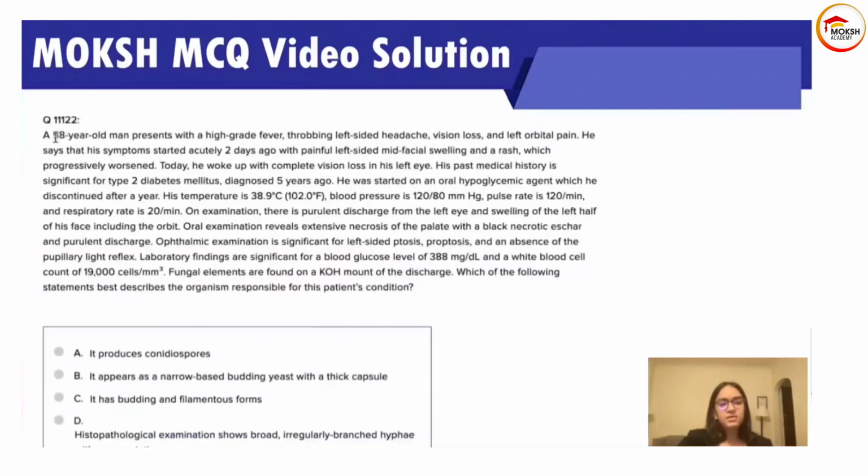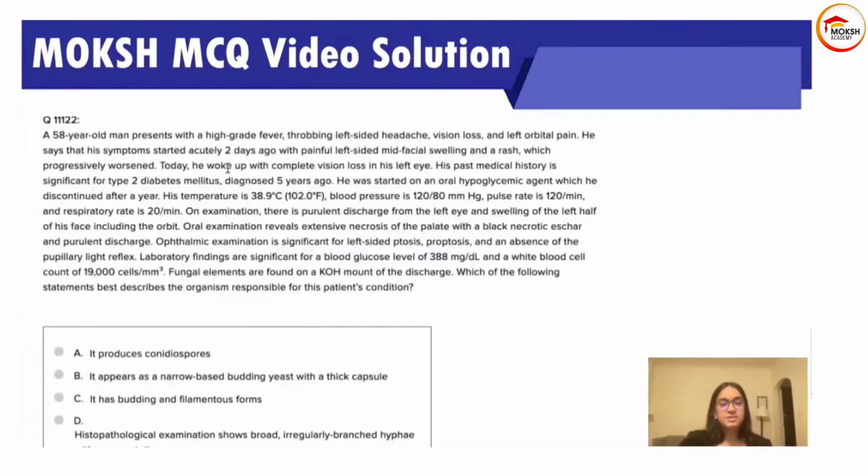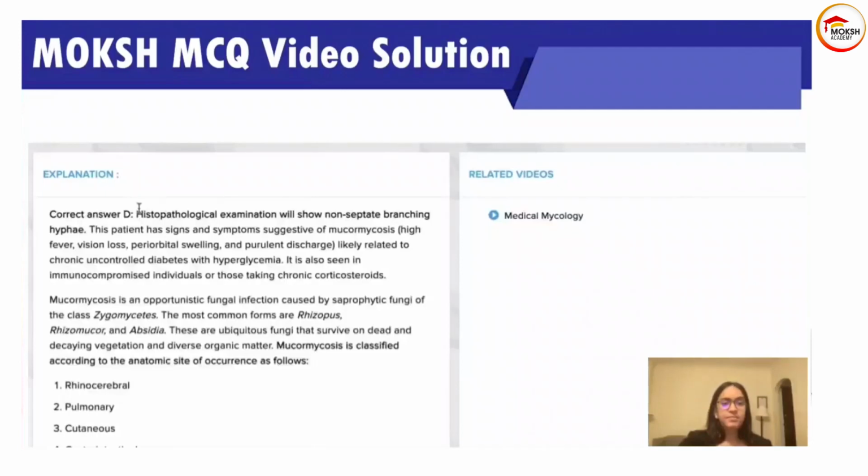Okay, so I think you all got the diagnosis right. I'm pretty sure you did. This was a patient with uncontrolled diabetes presenting with orbital findings, swelling of one side of the face. So mucormycosis is our diagnosis. So let's see the histopath. Histopath examination will show non-septate branching hyphae.